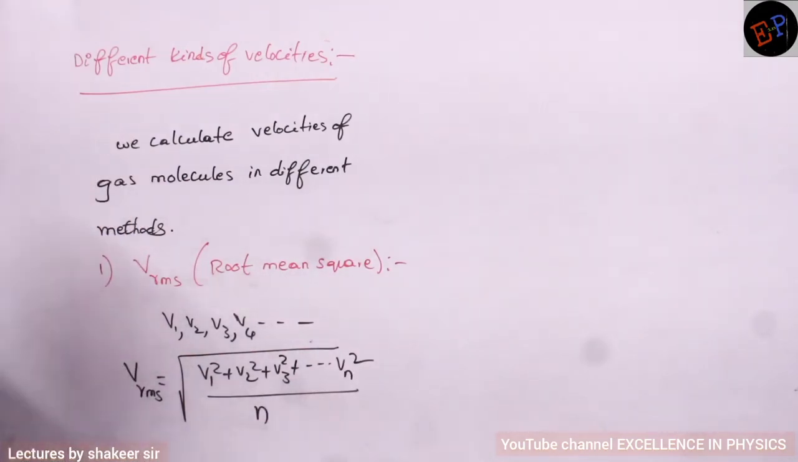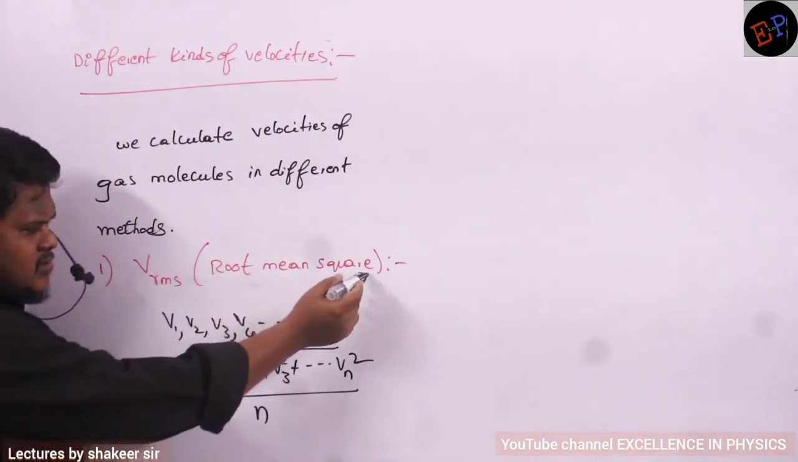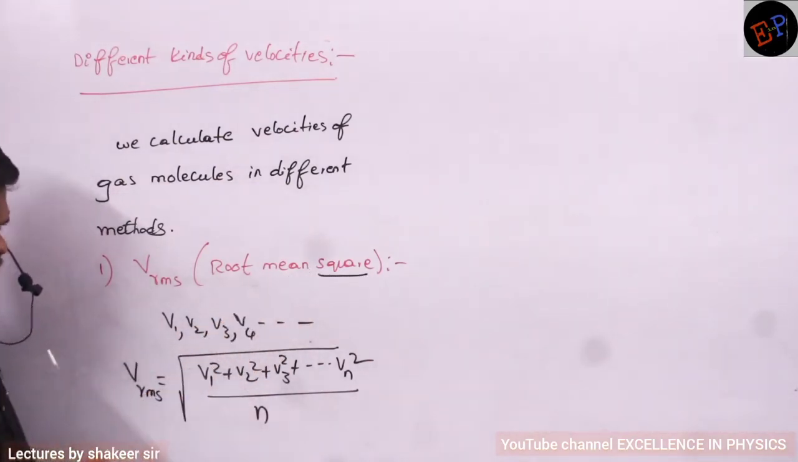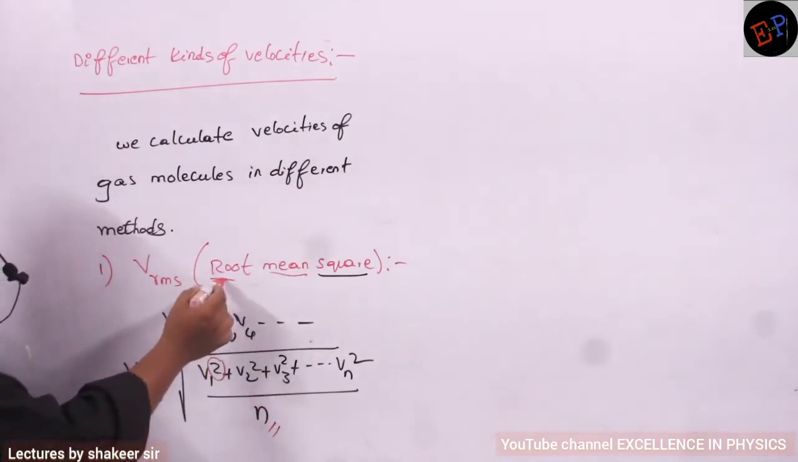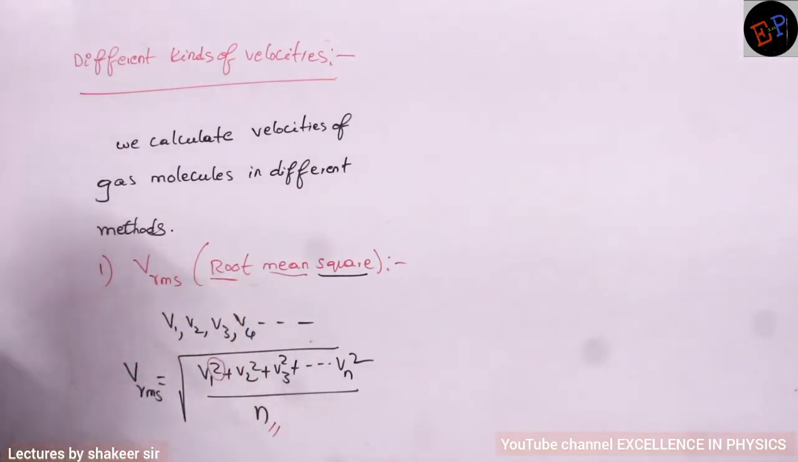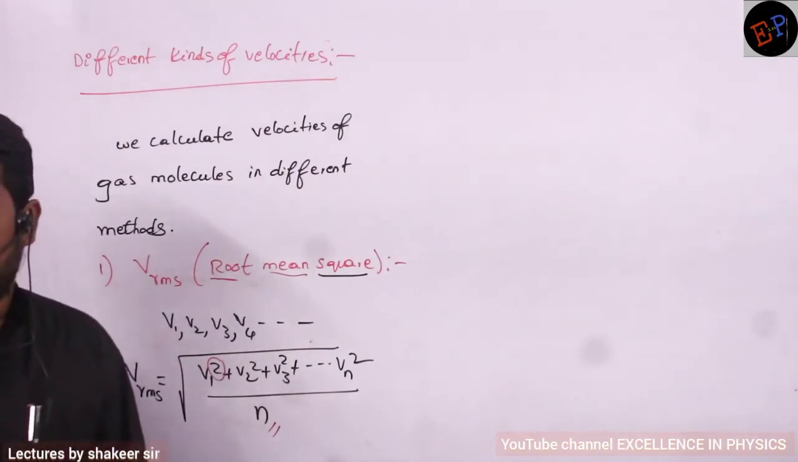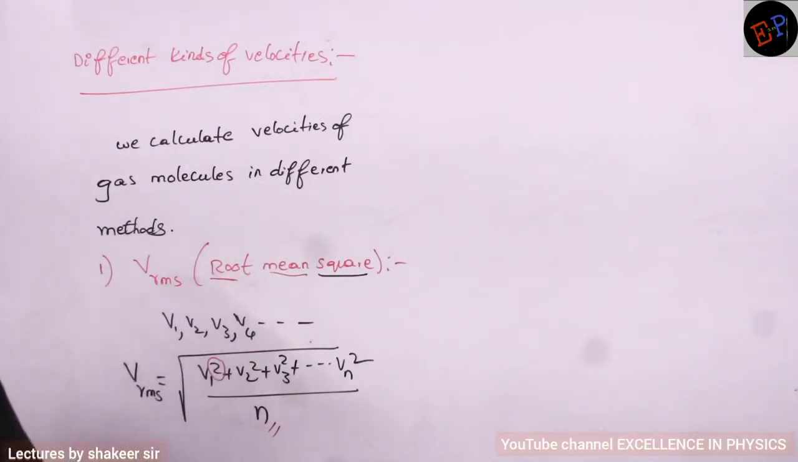Are you able to understand? So where is the square here? This is the square term. Clear? Mean, we are taking the average, so it is mean. And what is meant by root? We are taking this root. So that is why this velocity is called RMS velocity, root mean square velocity. Okay.